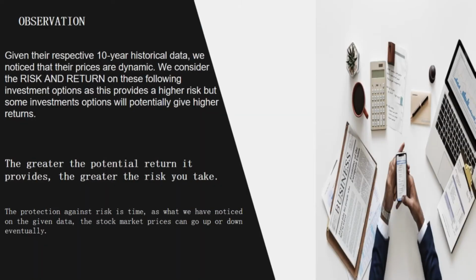Observations. Given the respective 10-year historical data, we notice that their prices are dynamic. We consider the risk and return of the following investment options, as some investment options have higher risk but will potentially give higher returns. The greater the potential returns it provides, the greater the risk you take. The protection against risk is time, as we have noticed in the given data. The stock market prices can go up or down eventually.